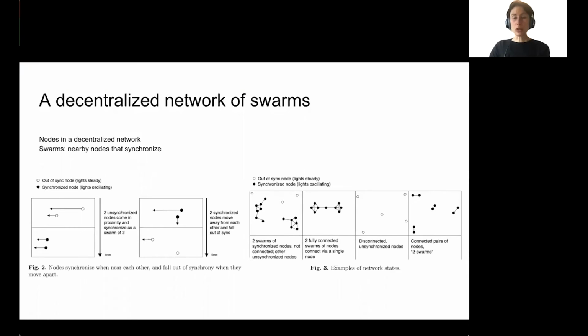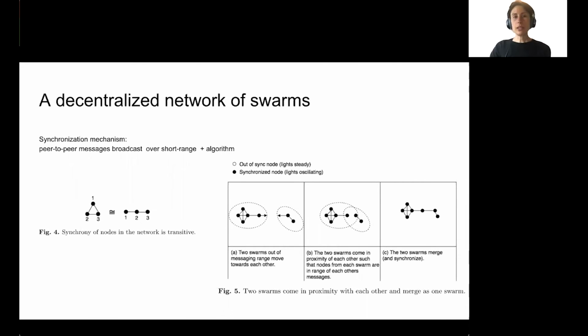You could have multiple swarms in the larger network. These different swarms can merge and become larger swarms, or all of the nodes might be separate from each other and just all stay out of sync. Or you might have small swarms that are further away from each other in a larger network of swarms.